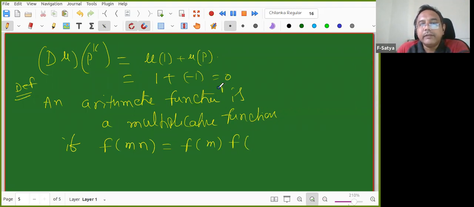The arithmetic function f is a multiplicative function if f of mn equal to f of m into f of n for every m, n with GCD equal to 1. Okay, then it is called a multiplicative function. I'll explain you, but this is the first definition. So let me define one more function, then I'll get back to you.